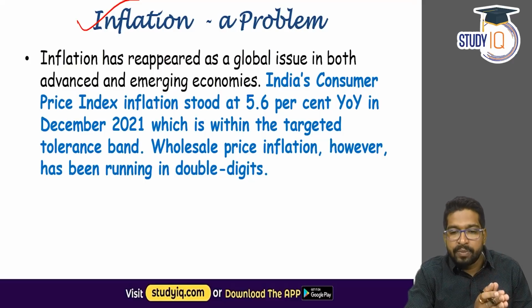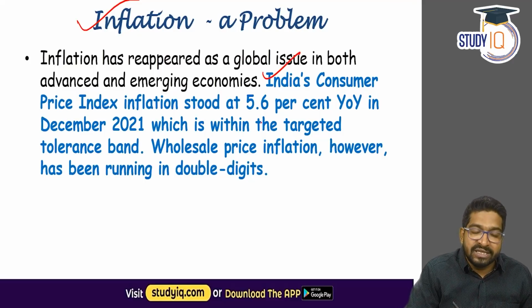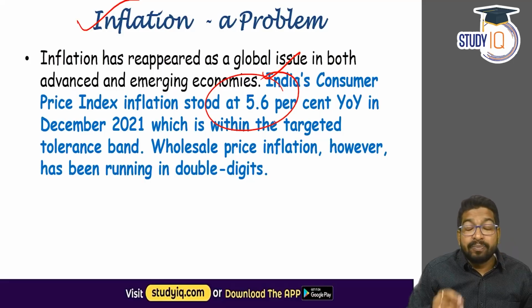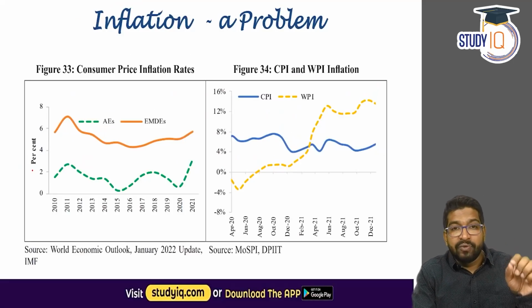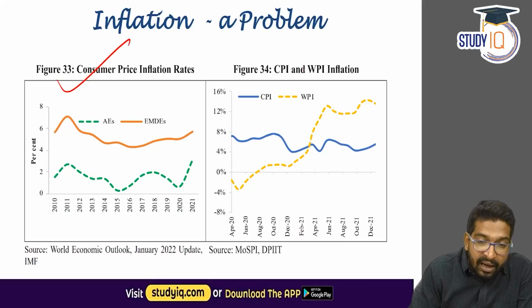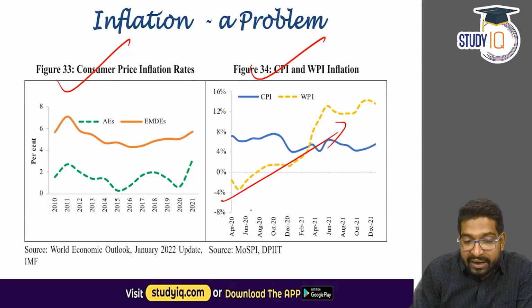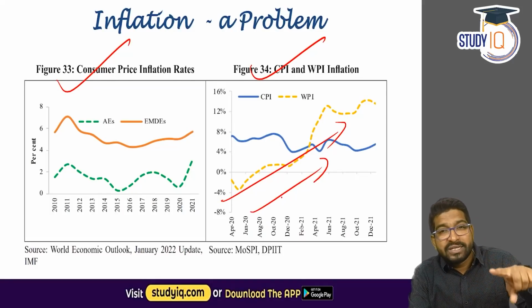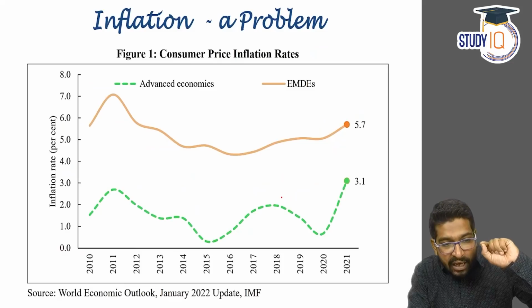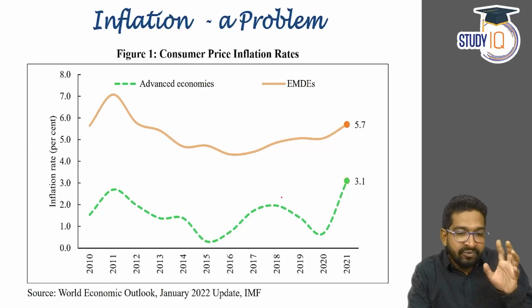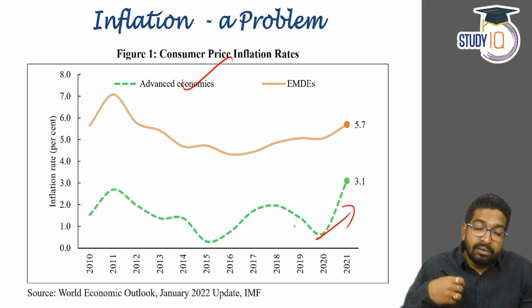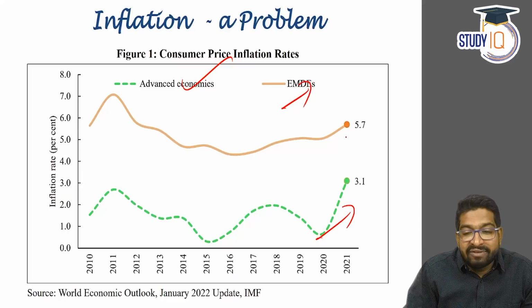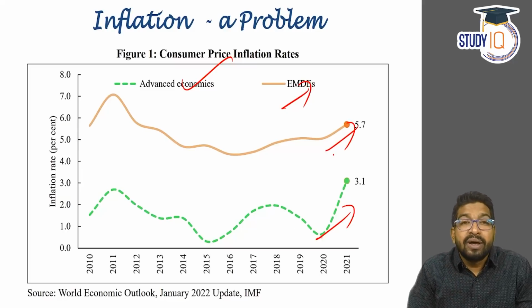The economic survey observes that India's consumer price index inflation stood at 5.6% year on year in December 2021, which was quite high. If you look at these numbers, the CPI and the WPI inflation have been rising. And this is not just a problem with India. It's a global phenomenon. Why is it a global phenomenon? If you look at the advanced economies, their inflation is also rising. The emerging and developing economies, their inflation is also rising.